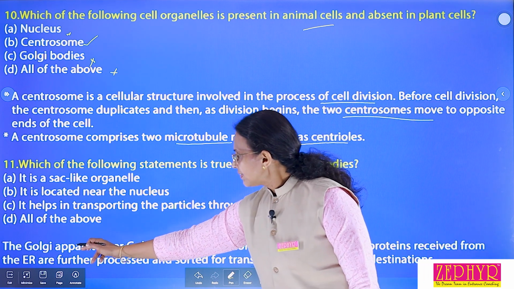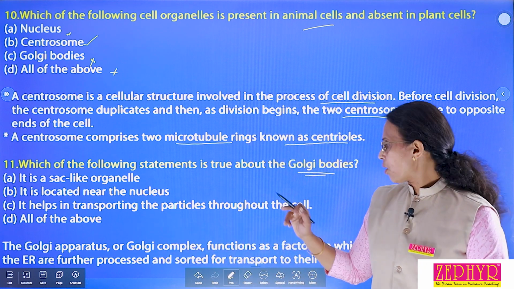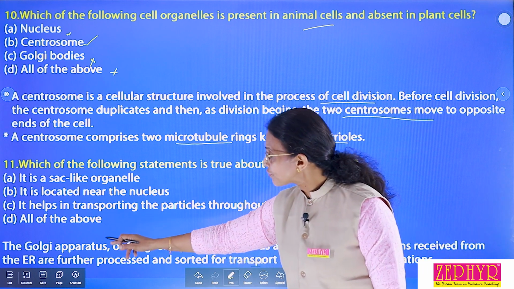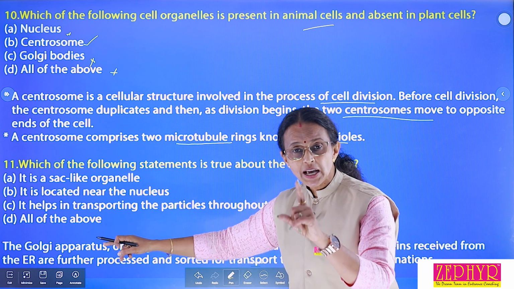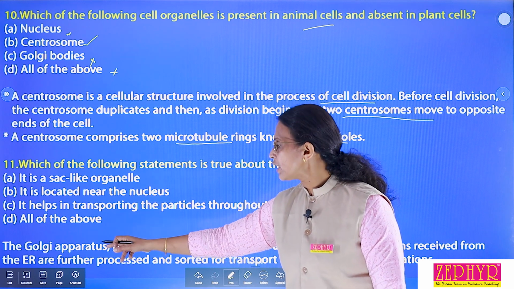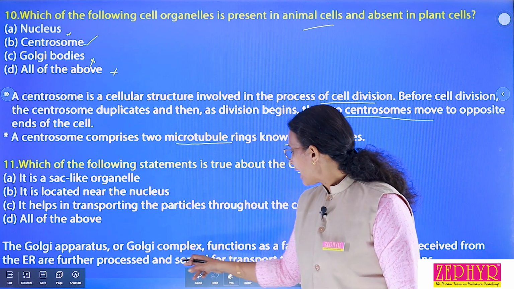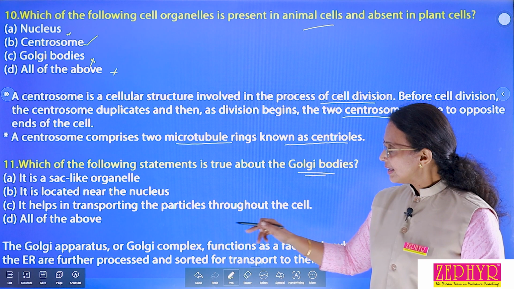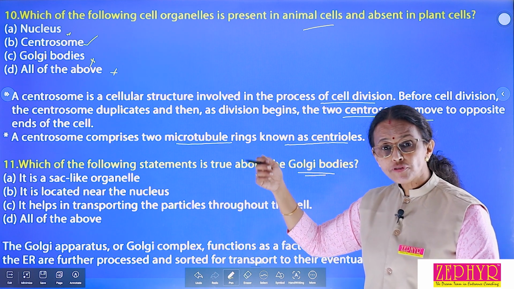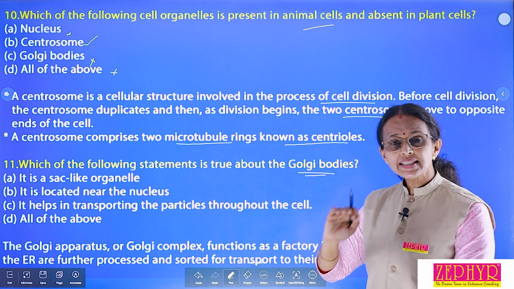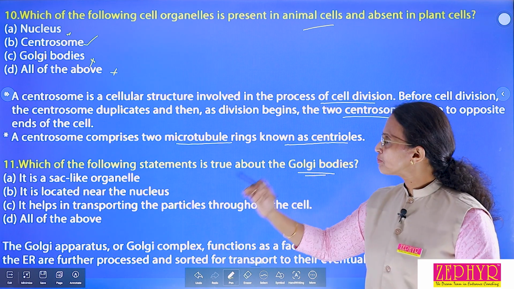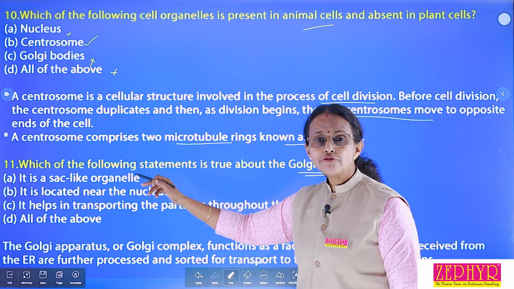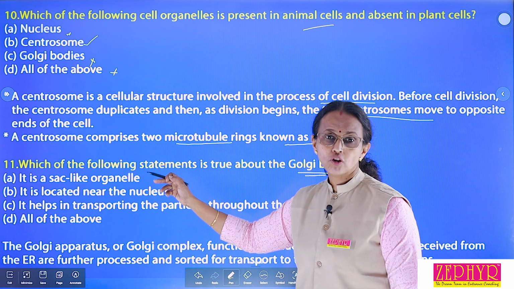See the description. The Golgi apparatus or Golgi complex functions as a factory in which proteins received from the endoplasmic reticulum are further processed and sorted for transport to their eventual destination. Rough endoplasmic reticulum synthesizes protein. These proteins are packed and transported with the help of Golgi apparatus. It is a sac-like structure. Its infolds are called cisterns or cisternae.